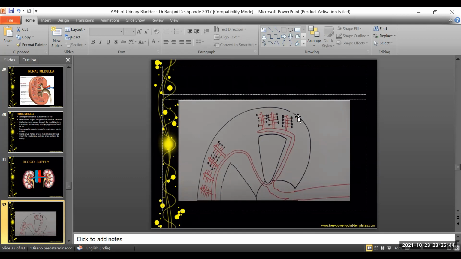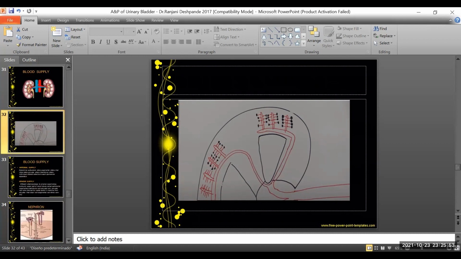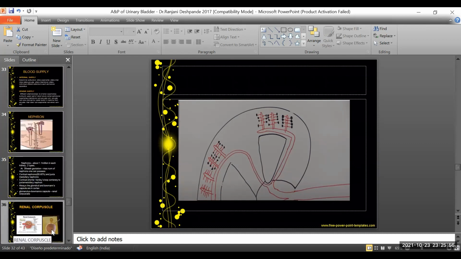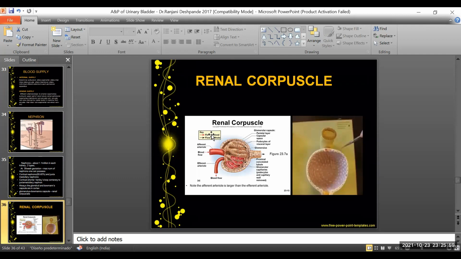These individual afferent arterioles go and end up in a glomerular capillary network. In the further slides, when we try to understand the structure of the renal corpuscle, which is called the unit of kidney, that is the nephron, it has the Bowman's capsule and the glomerular apparatus. The entire process of formation of urine happens in this very tiny structure that is not visible to the naked eye. The two main important structures of this renal corpuscle are the afferent arteriole and the efferent arteriole.